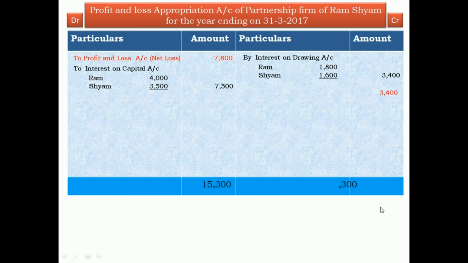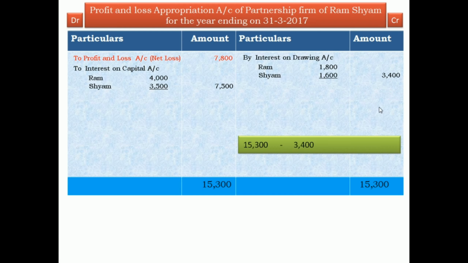The same total 15,300. Now 15,300 minus 3,400 is equal to 11,900. That is the net divisible